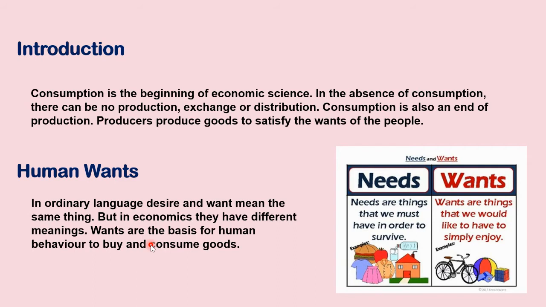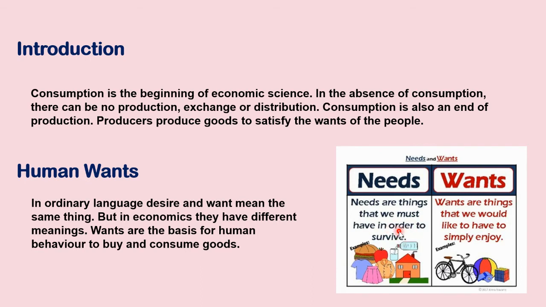So wants are the basis for human behavior to buy and consume. Without wants, you will not buy or consume any goods. This is additional information for you: needs and wants. This is not in your textbook. I'm just giving additional information.